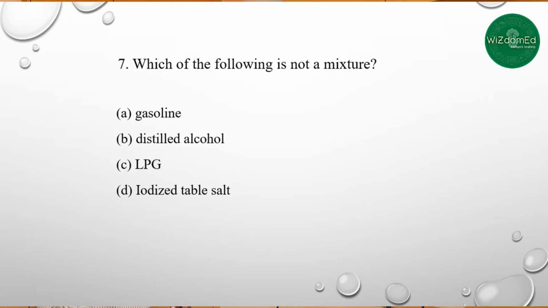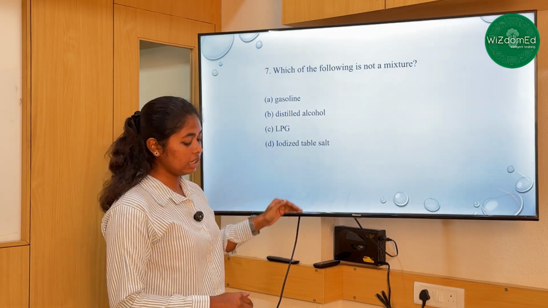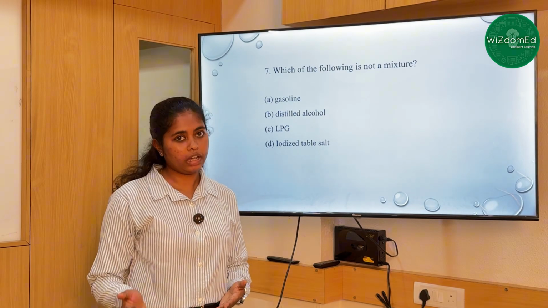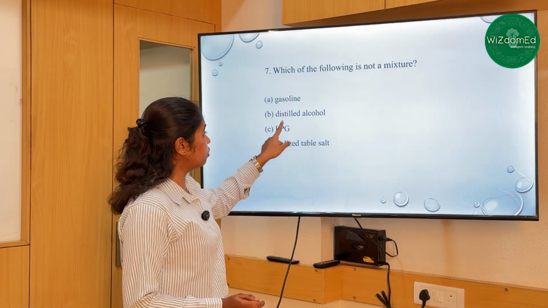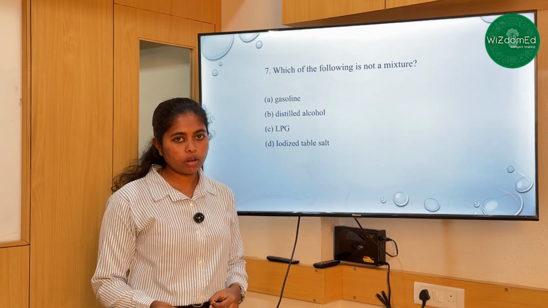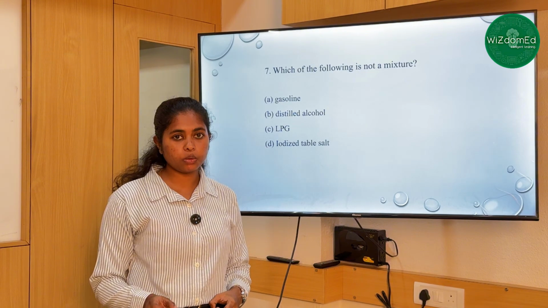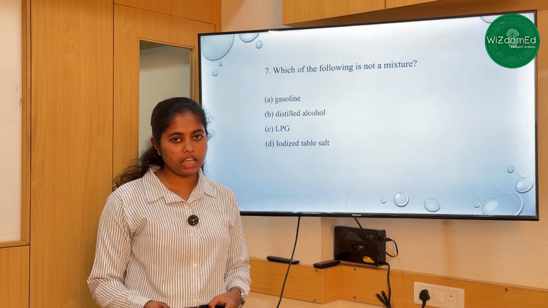So next, which of the following is not a mixture? Option A, gasoline; option B, distilled alcohol; option C, LPG; and option D, iodized table salt. Option A, which is gasoline. Gasoline is a mixture and it is made up of various kinds of hydrocarbons. And then we have distilled alcohol. Distilled alcohol is a pure substance which is typically made up of C2H5OH, which is ethanol, and it is obtained